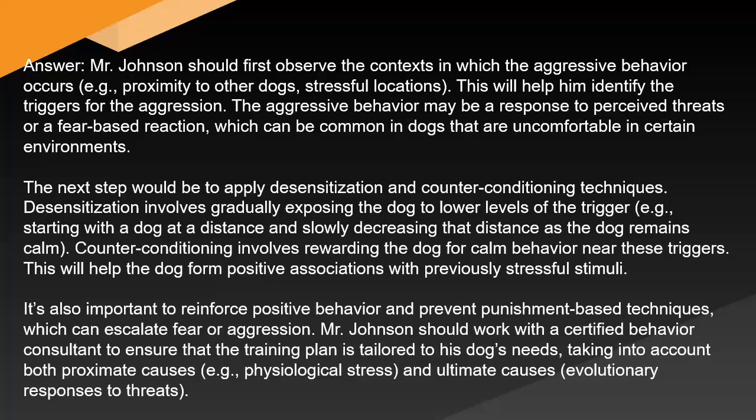Desensitization involves gradually exposing the dog to lower levels of the trigger, e.g., starting with the dog at a distance and slowly decreasing that distance as the dog remains calm. Counter-conditioning involves rewarding the dog for calm behavior near these triggers. This will help the dog form positive associations with previously stressful stimuli. It's also important to reinforce positive behavior and prevent punishment-based techniques, which can escalate fear or aggression.